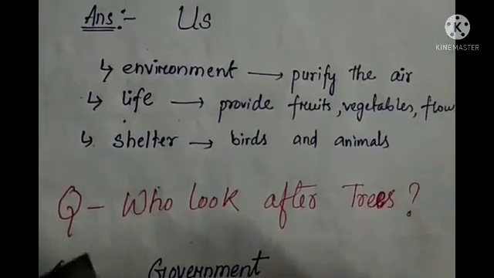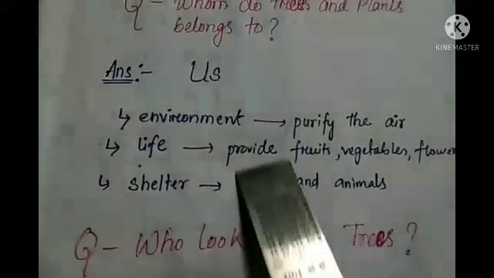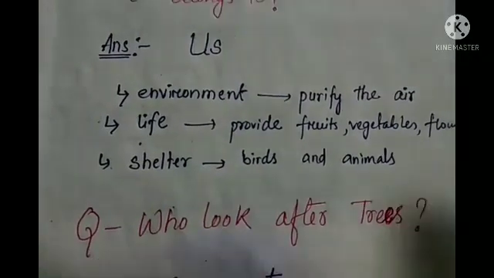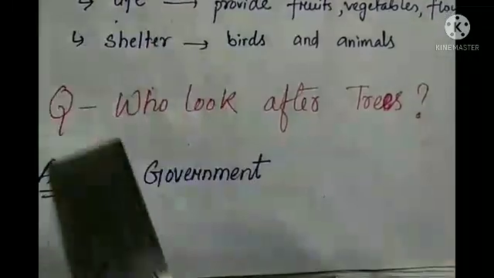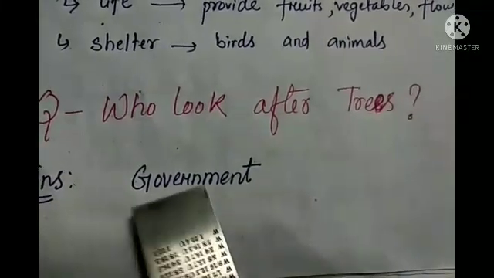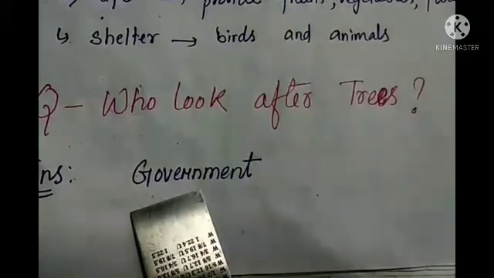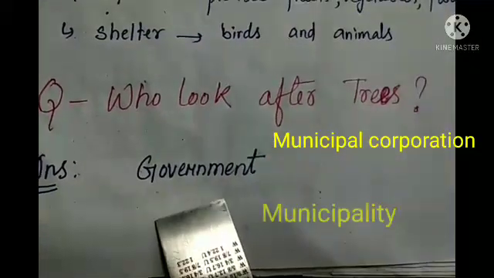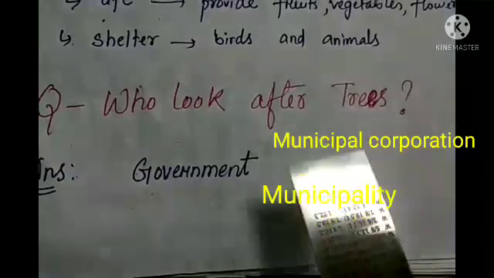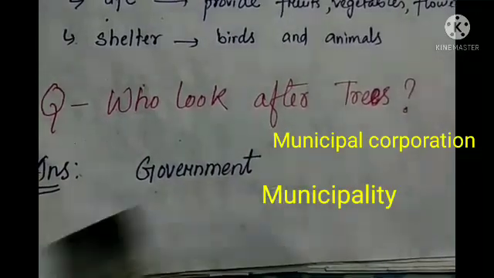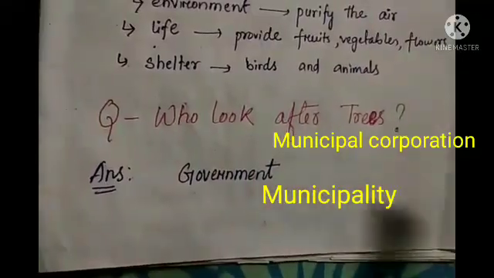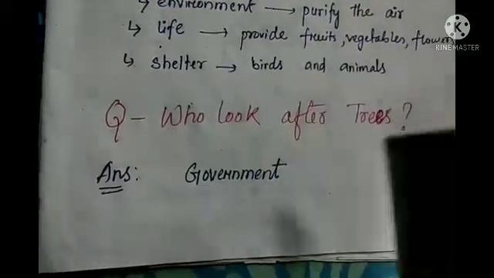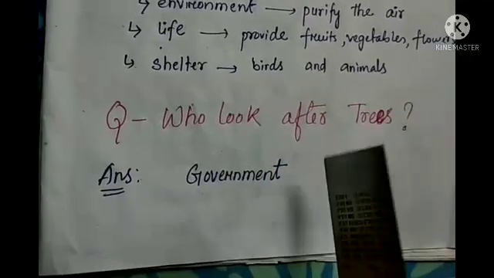Now another question is, they are doing a lot of things, right? So who looks after trees? In towns and cities, the responsibility is given to the government. So government bodies like the municipal corporation or municipality plant trees along the streets, they make gardens, and they plant trees in the parks, and they also have the responsibility to protect them.